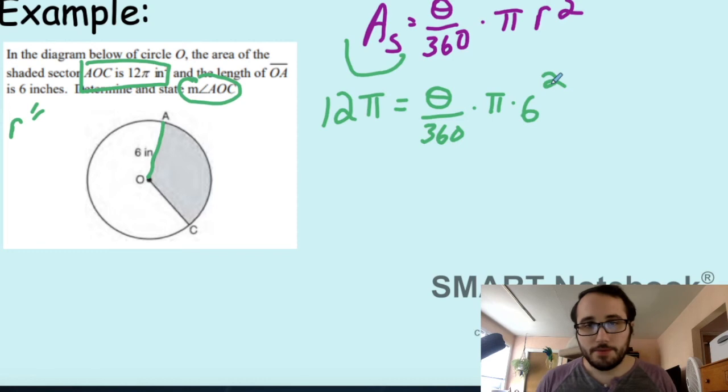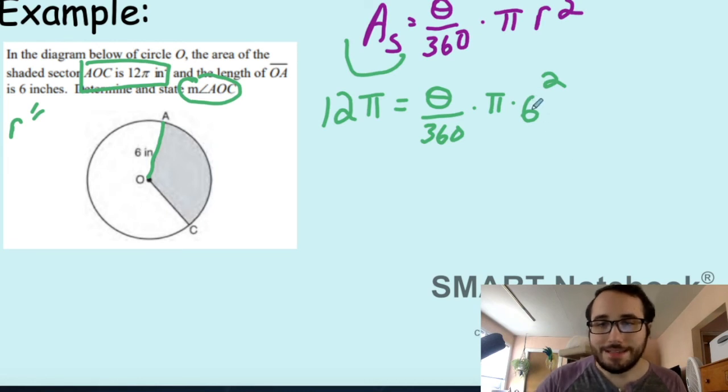All right. So let's try to do this step by step. Okay. So 6 squared is 36. So I'm going to actually replace this with 36.